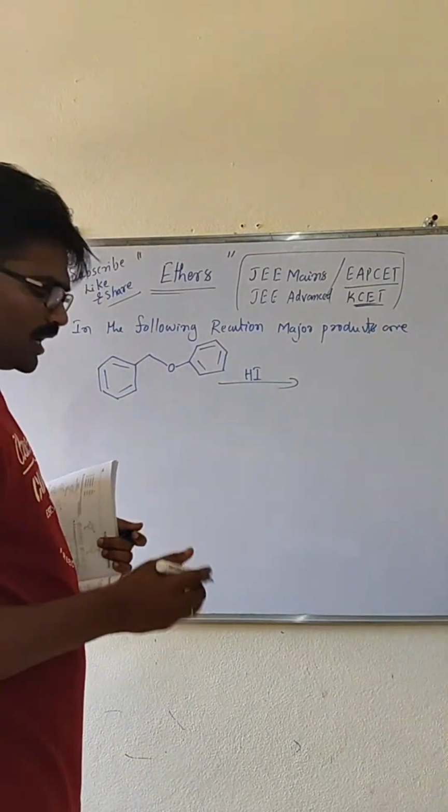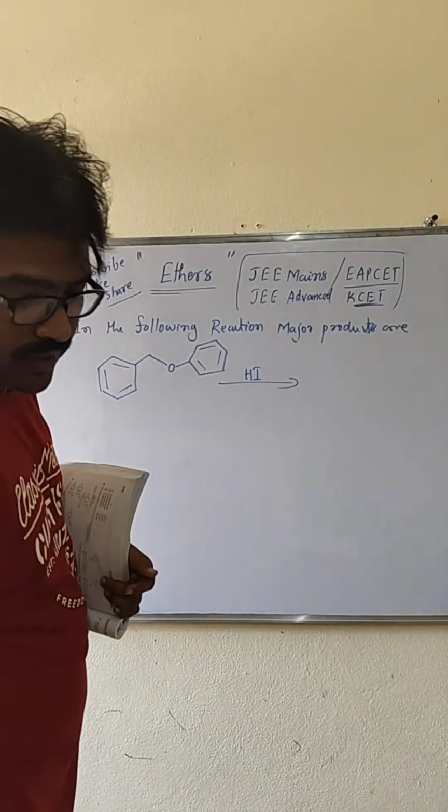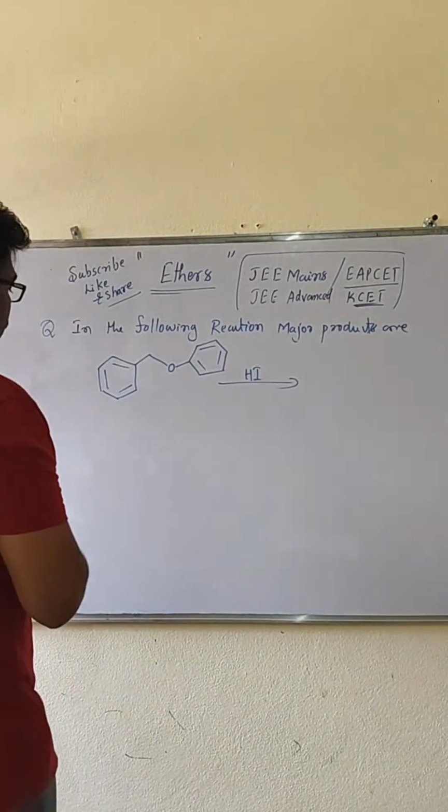Either limited or excess is not mentioned. Because the phenol group is there, the options are mentioned.